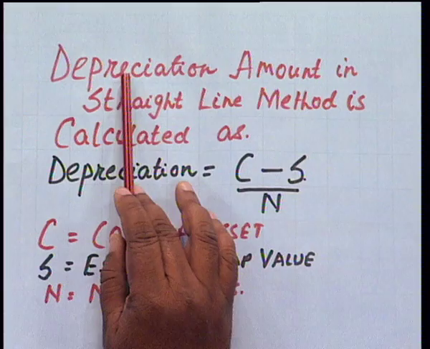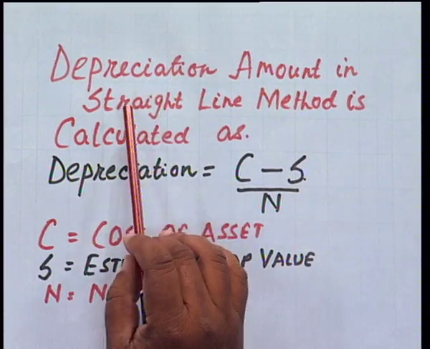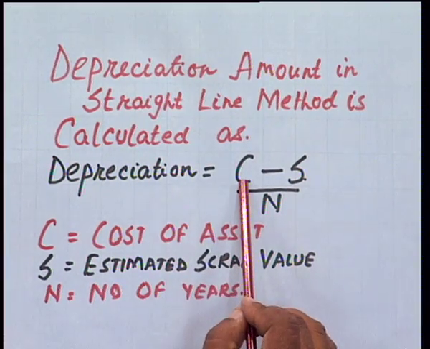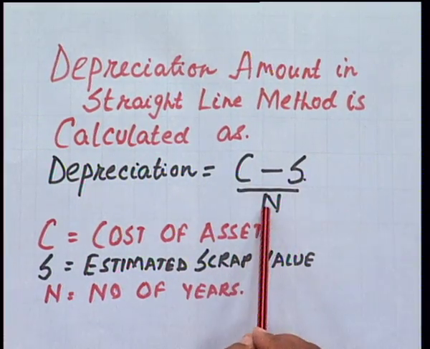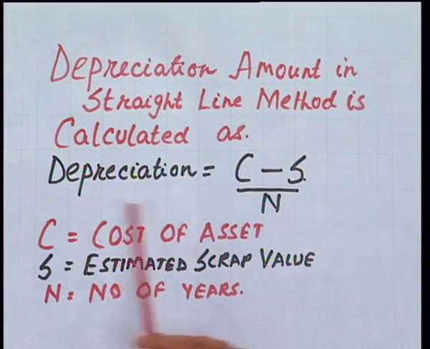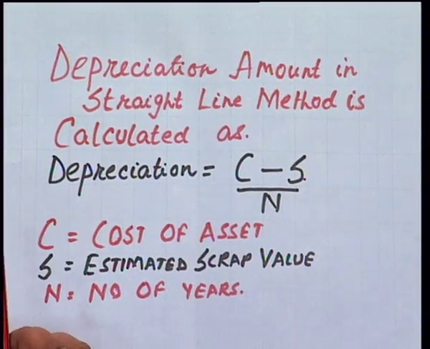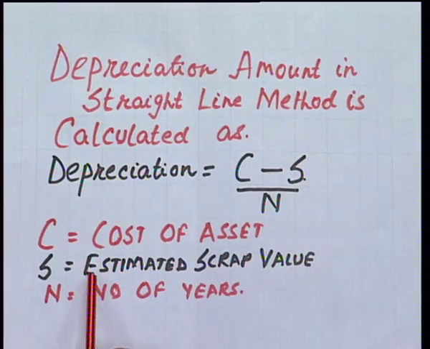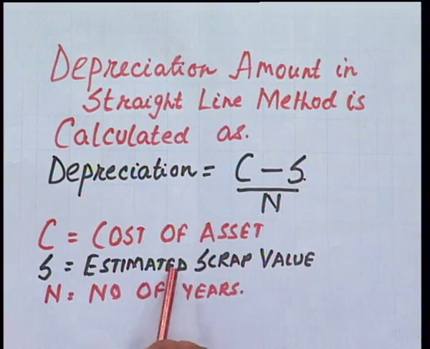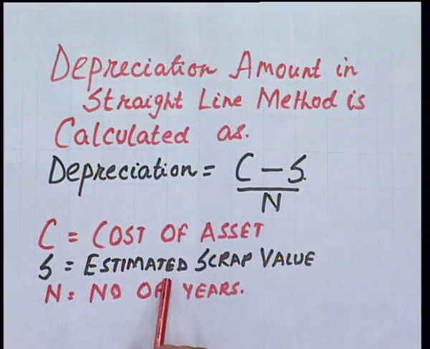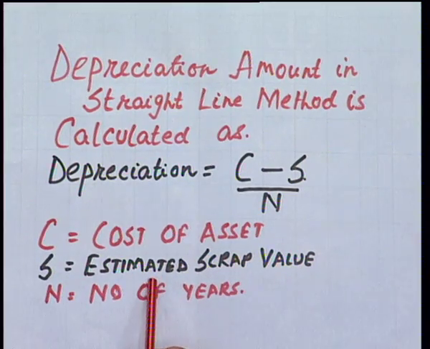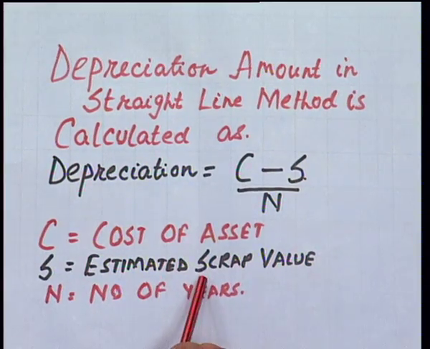The formula for calculating the depreciation under the straight line method is (C minus S) upon N, where C indicates the cost of the asset, S indicates the estimated scrap value. What is the scrap value? Scrap value is the value which is estimated to be realized after its useful life, and N indicates the number of years.